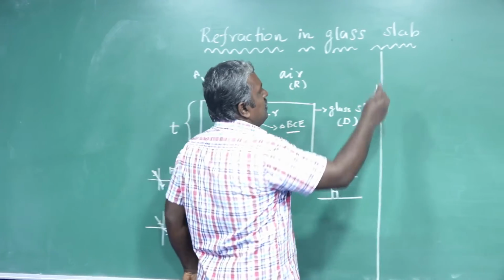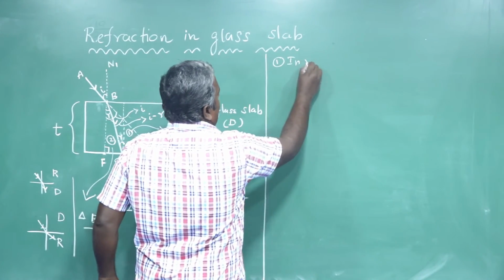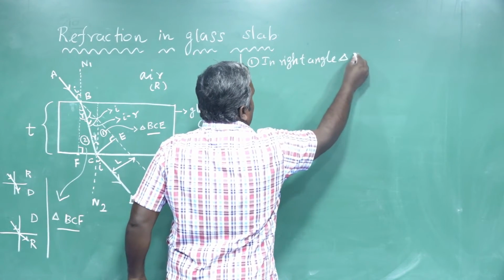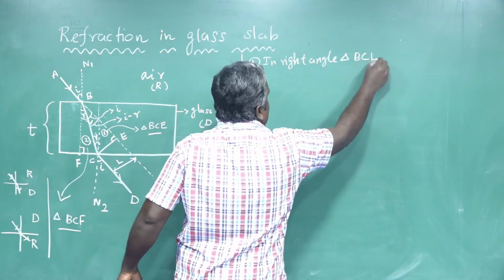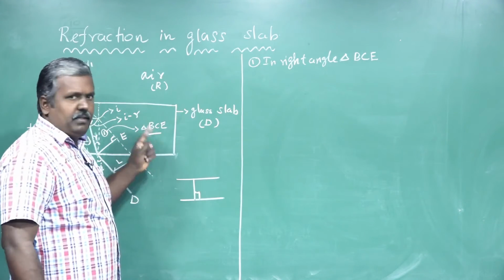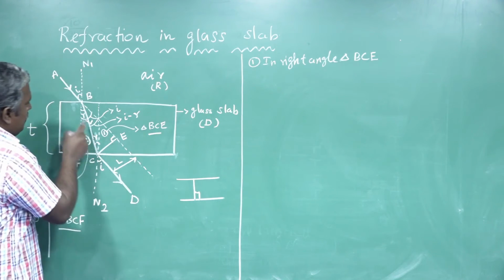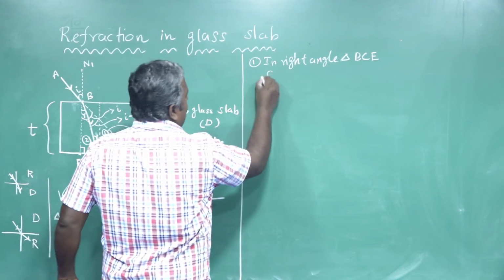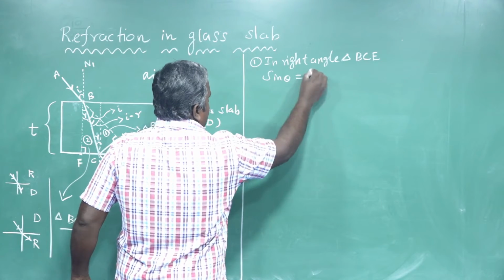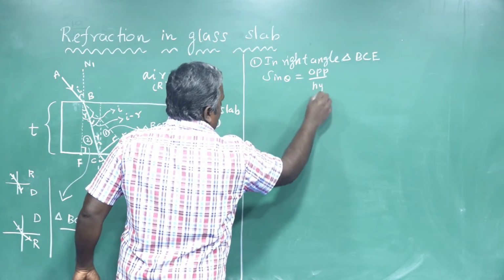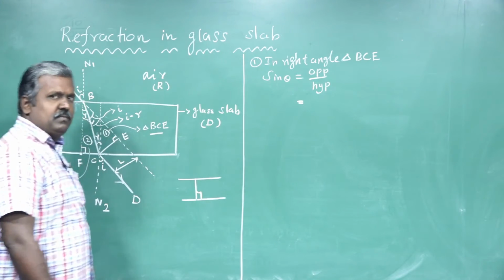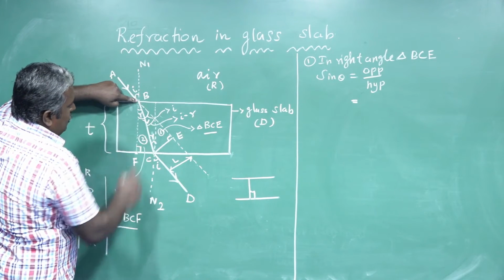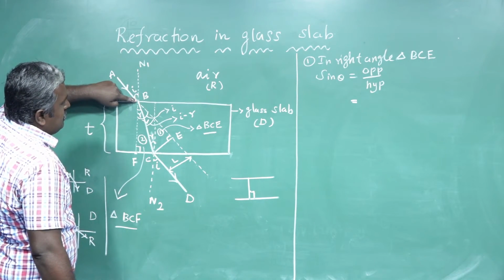Listen. Now, first one. In right angle triangle BCE, applying here sin theta is equal to opposite by hypotenuse.